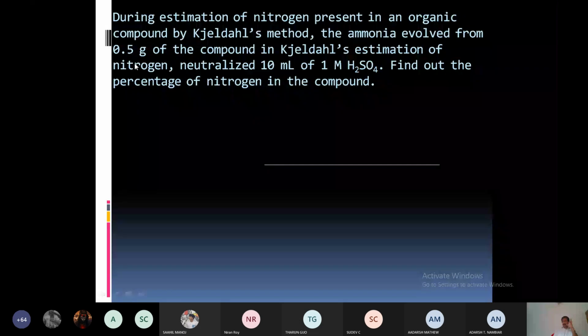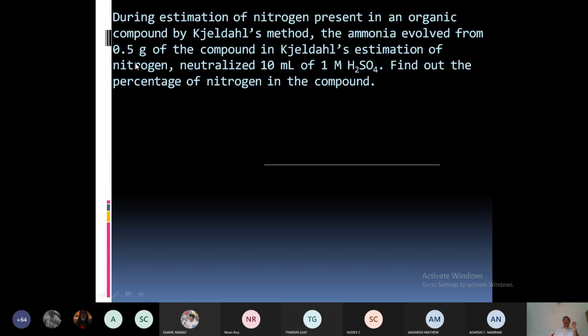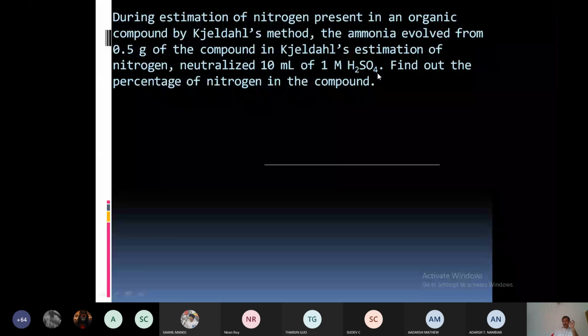Here it is given in ml. How will you convert ml to liter? Divide by 1000. So 10 divided by 1000. What is the molarity? 1 molar. So we got all the quantities required: V is 10 by 1000, M is 1, then small m is 0.5 gram.